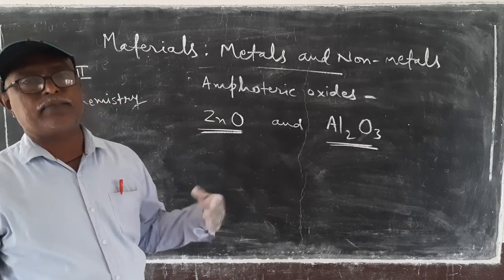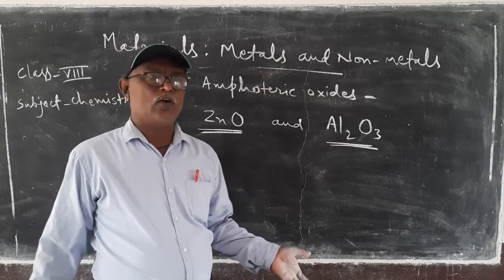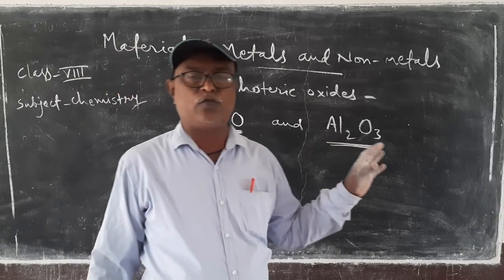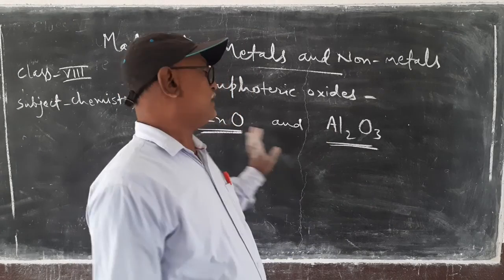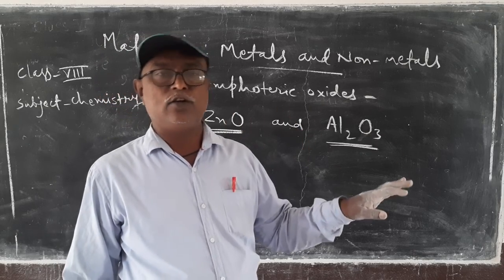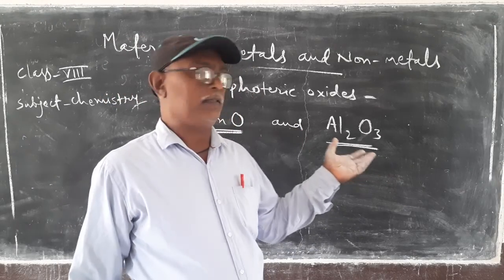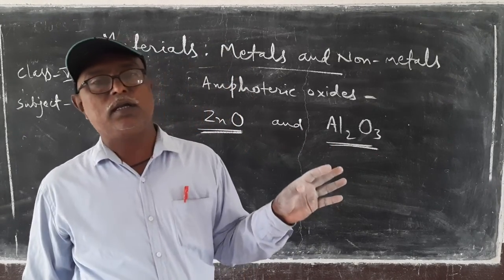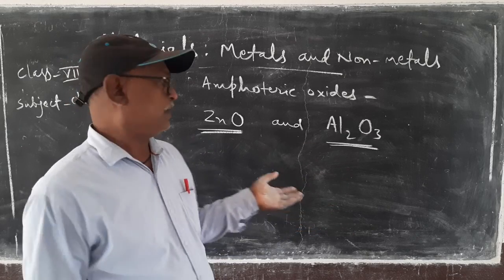Zinc oxide sometimes acts as an acid because it reacts with a base to form salt and water, and sometimes acts as a base because it reacts with an acid to form salt and water. That's why ZnO is amphoteric in nature.